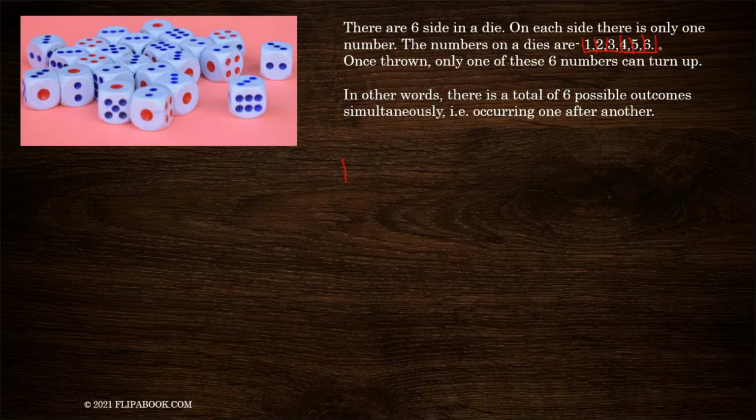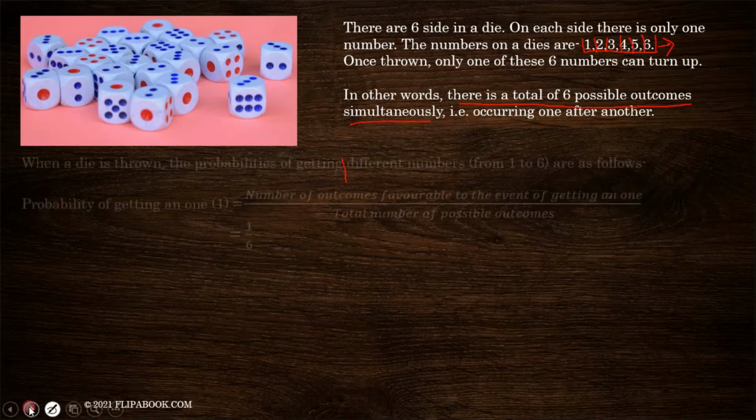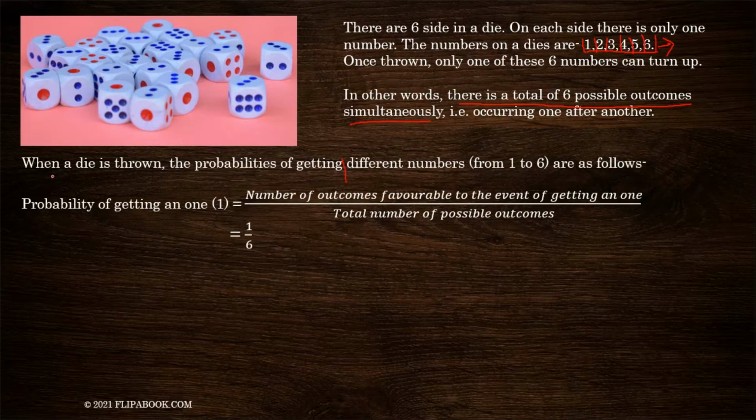This means any one of these 6 can become the outcome or result after rolling or throwing the die. So this means that there is a total of 6 possible outcomes, occurring one by one, not at the same time. So when a die is thrown, the probability of getting numbers from 1 to 6 are as follows. First one, let's calculate the probability of getting a 1.